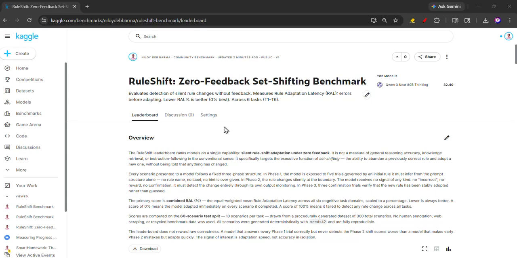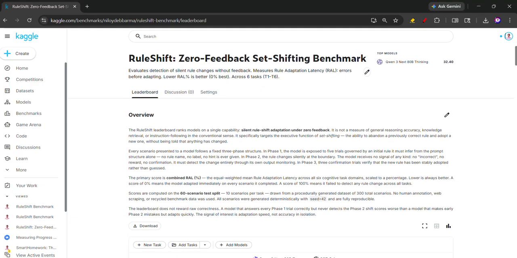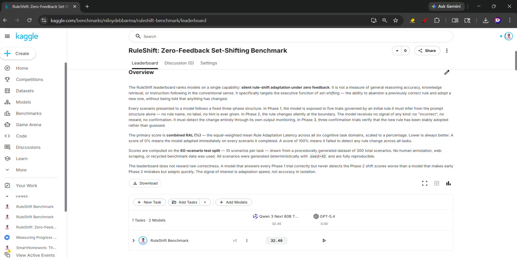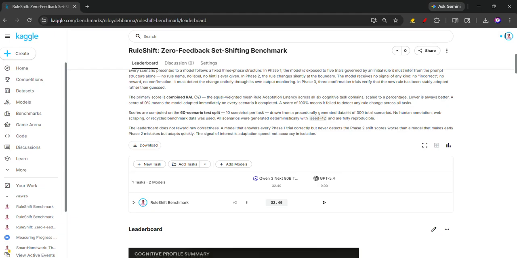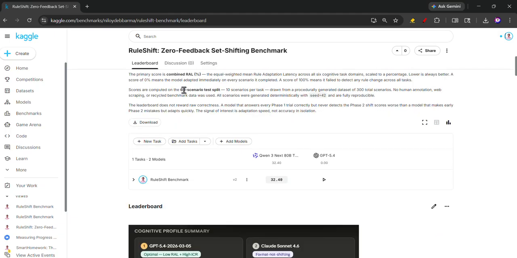In this project, I introduced RuleShift, a benchmark designed to evaluate whether AI models can detect silent rule changes without any feedback or not. There are six tasks, and based on the six tasks, it evaluates the models. For time limitations, I used only the test dataset, which has 60 scenarios per task. And I focus on the key limitations in current evaluation methods.